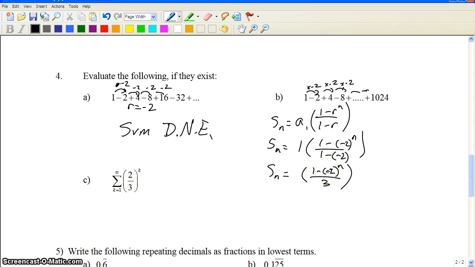So what we need to do is go back to the other geometric formula, and find what n is when a sub n is 1024. We did pretty much the same problem, a little bit different though, I suppose. So that's negative 2 to the n minus 1. So 1024 equals negative 2 to the n minus 1. We can get rid of that 1 just because we don't need it.